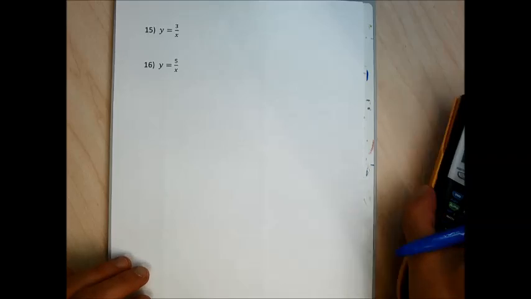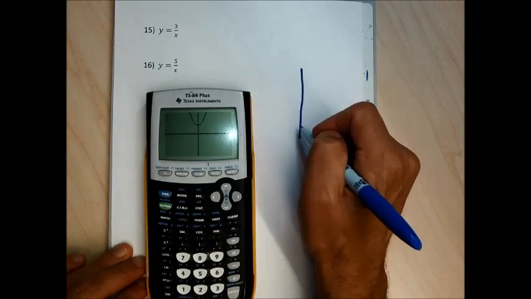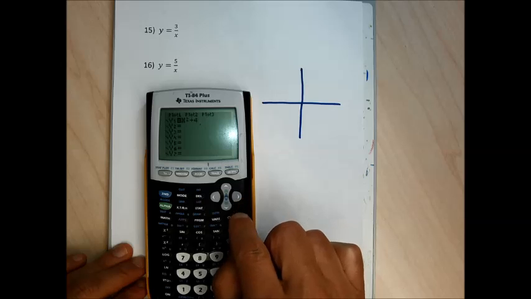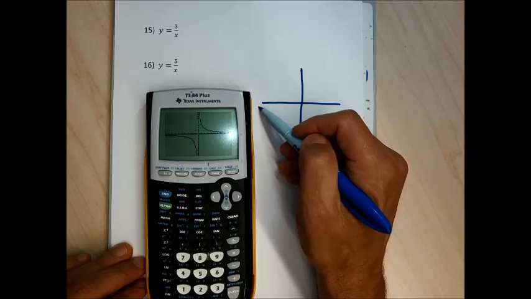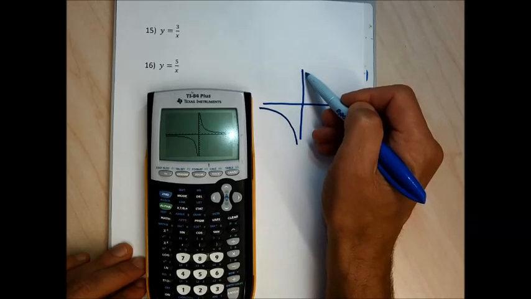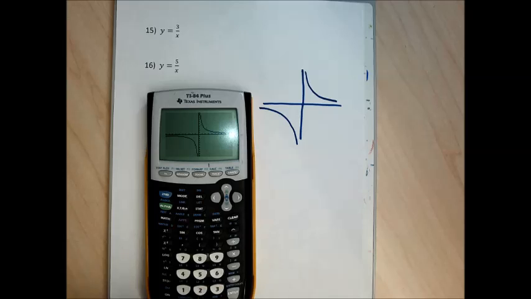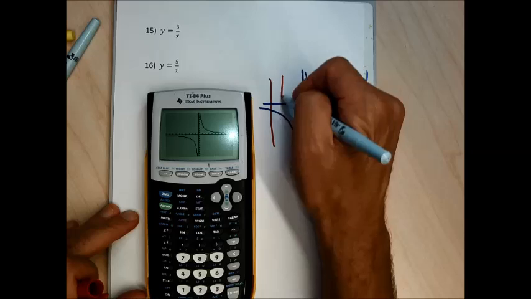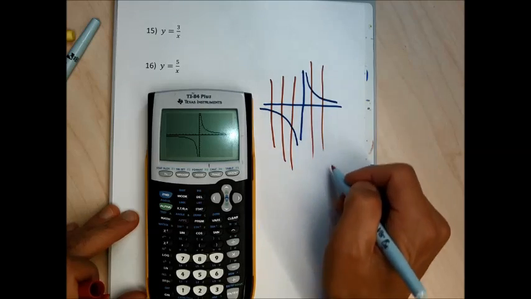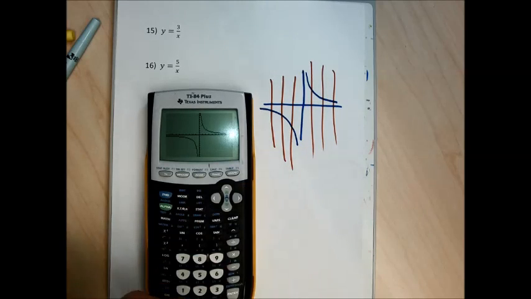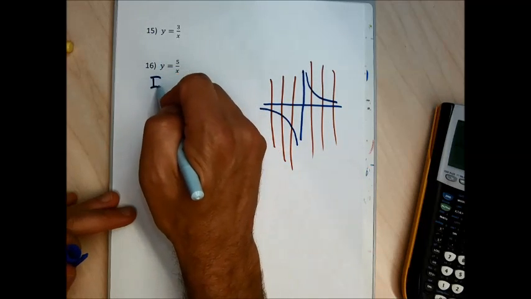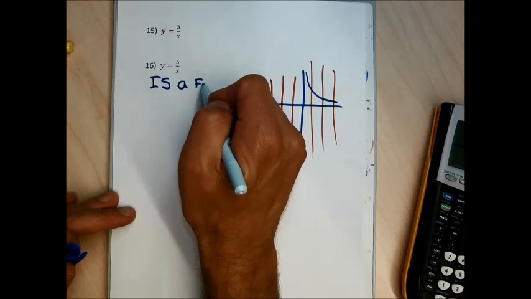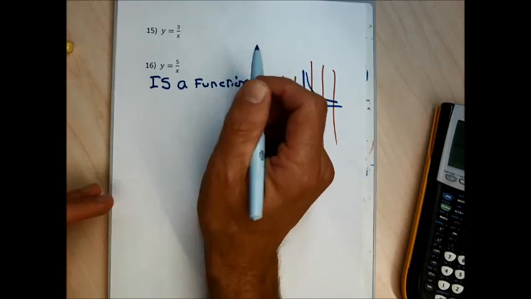Problem 16, the graph is kind of strange because it has an asymptote in it, but let me try to do 16. I'm going to graph the function 5 divided by x, and the function 5 divided by x has a left half and it has a right half. So I'm just kind of copying what my calculator gave to me, and I have to ask myself, is this a function or not? And I claim that this is a function because no matter where I draw a vertical line through this graph that my calculator gave me, I could only touch the graph in one place, and that makes it a function. It's impossible to draw a vertical line to touch the graph in more than one place, so that makes it a function.